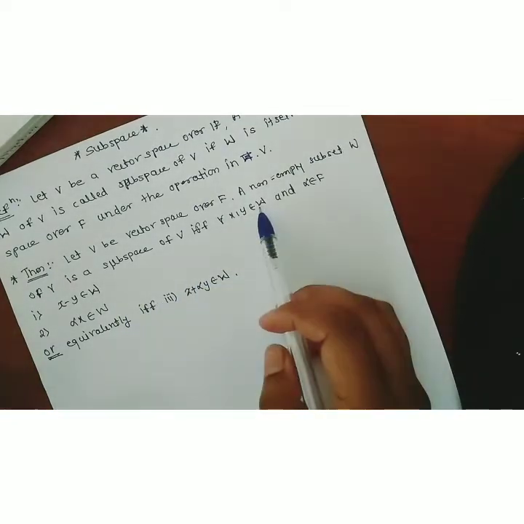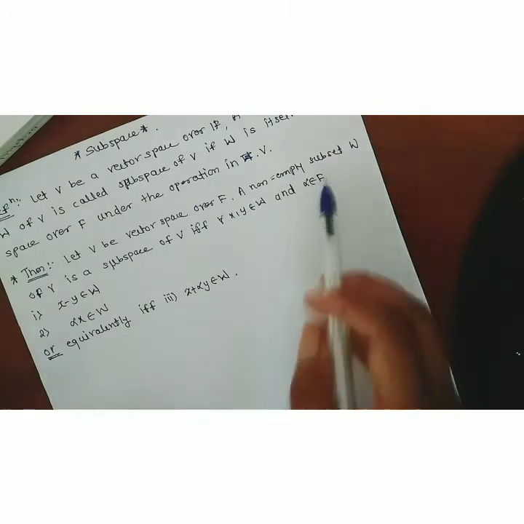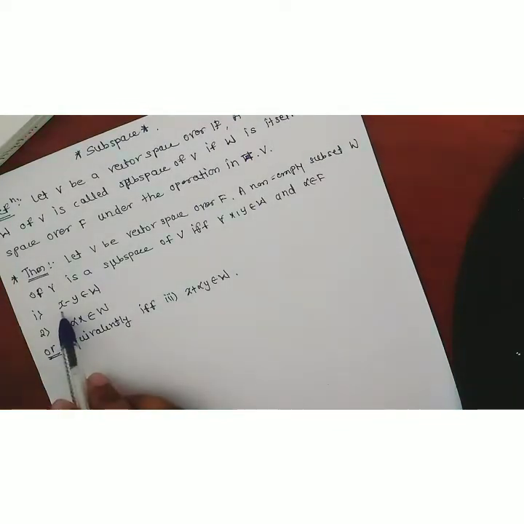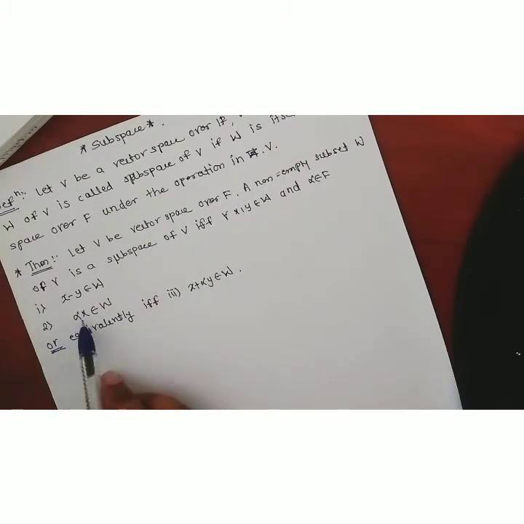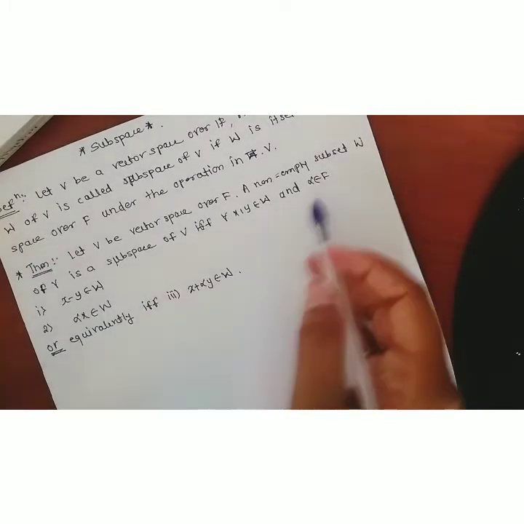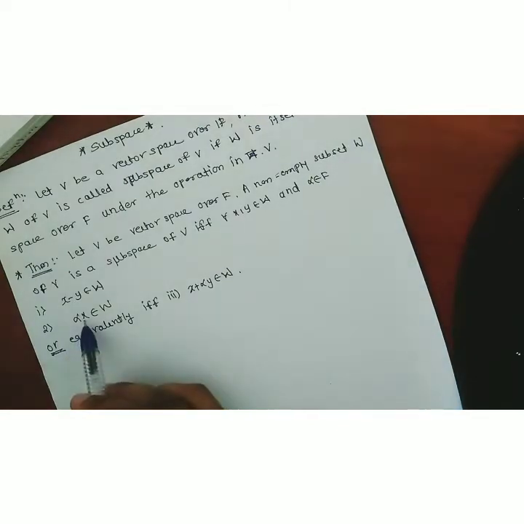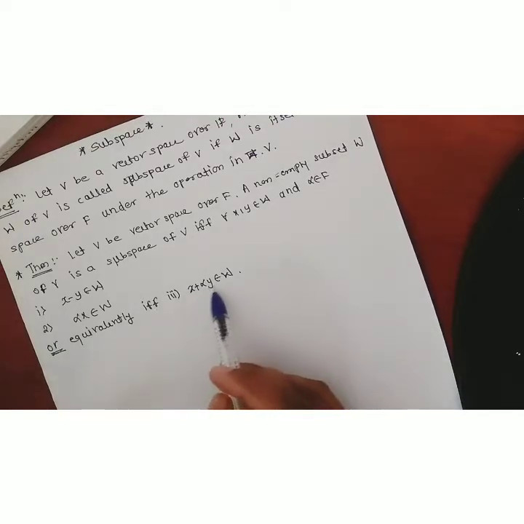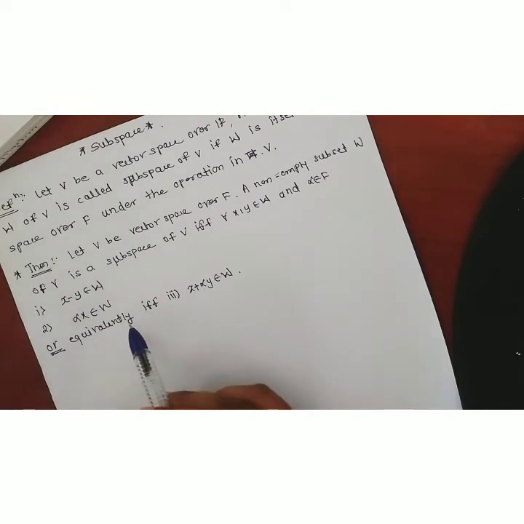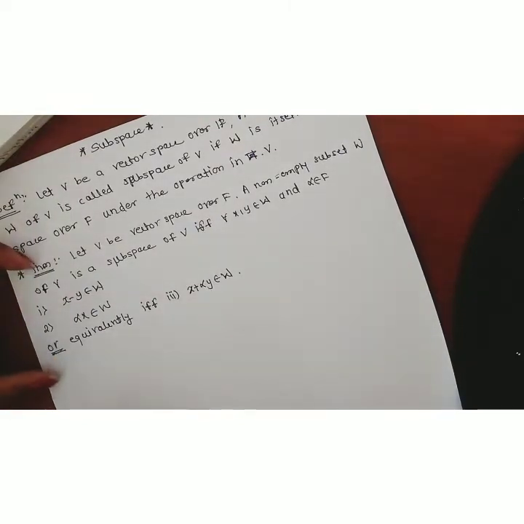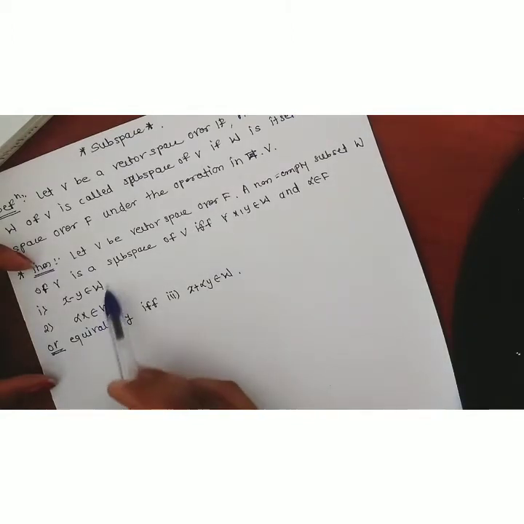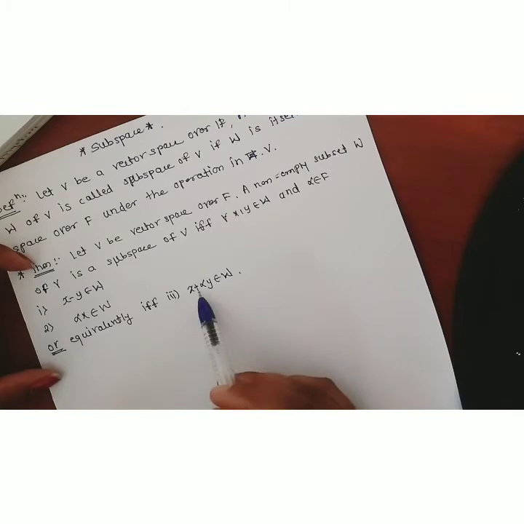Okay, for any X, Y belongs to W and alpha belongs to field F, if we take any two elements X, Y belongs to W, we have to show that their subtraction X minus Y belongs to that set itself, that is X minus Y belongs to W. And the second property is alpha X belongs to W for alpha belongs to field F. Whichever field we have given, for any element of that field and for any element X belongs to W, their multiplication alpha into X belongs to W. Or equivalently, if and only if X plus alpha Y belongs to W. Equivalently means, when we have to show any subset W is a subspace of a vector space V, either we show these two properties or we show this single property.